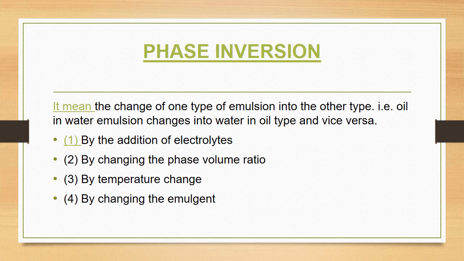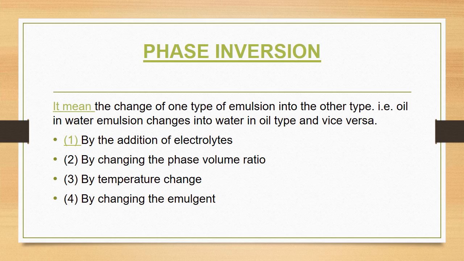If it is more soluble in water, we'll get oil in water type of emulsion, and if it is more soluble in oil, we'll get water in oil type of emulsion. So if you add a substance that alters the solubility of the emulsifying agent, that can lead to phase inversion.